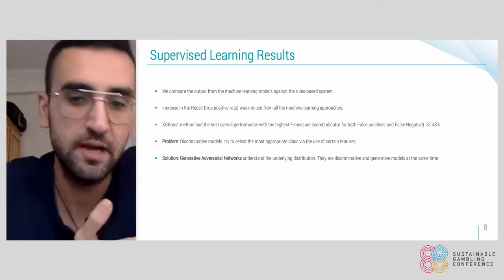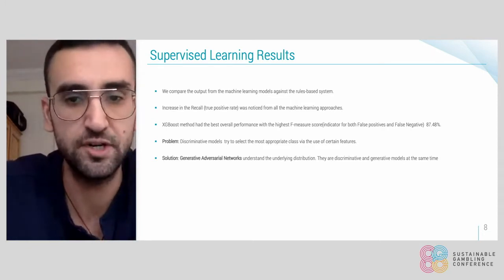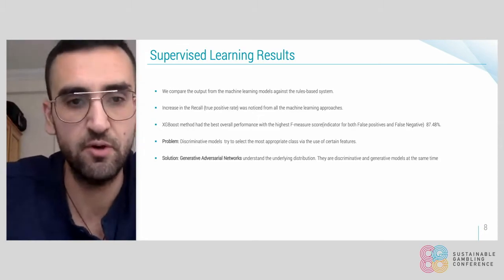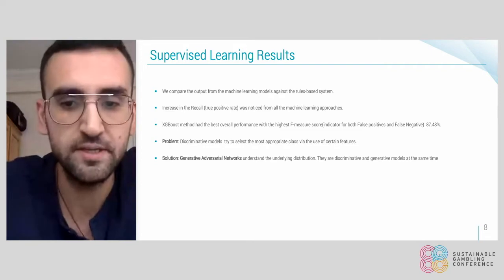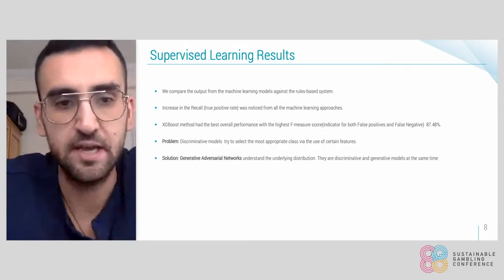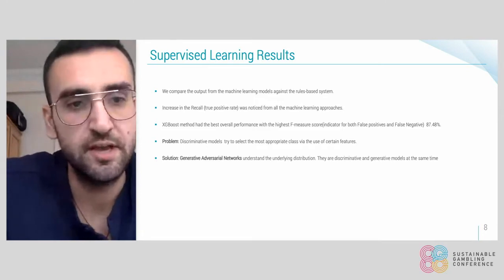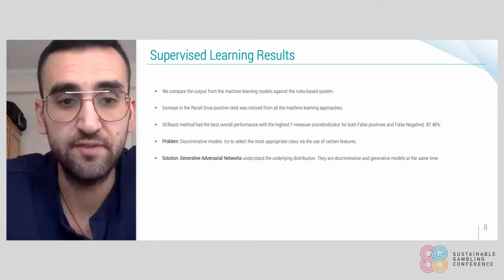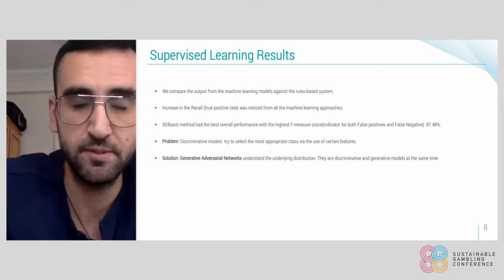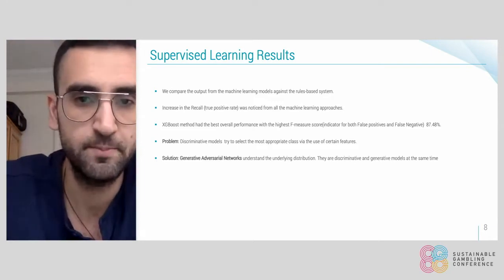A solution to that could have been using generative models, which will allow us to better understand the distributions of our data. However, many generative models come with a Gaussianity assumption. And therefore, we worked a lot with generative adversarial networks, which at the same time are both discriminative and generative models.